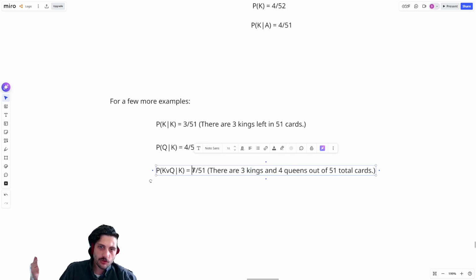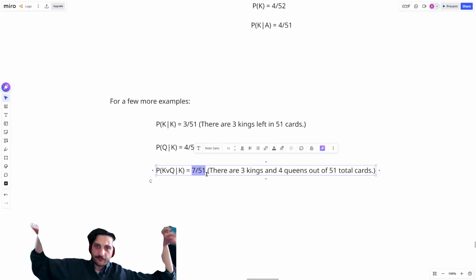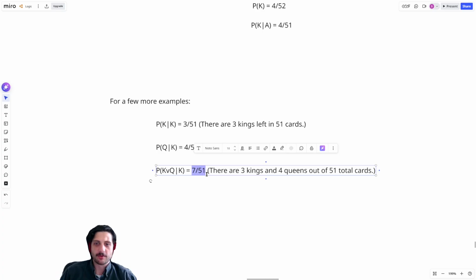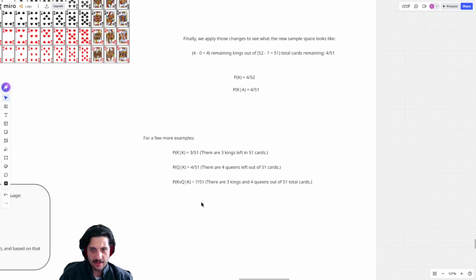Each one of these can be gotten by starting off with, okay, what would the probability be before I have this additional information? And then how does this information change these probabilities? Does it take any of the total away? Does it take any of the target away? And that's all we're doing for each one of these.